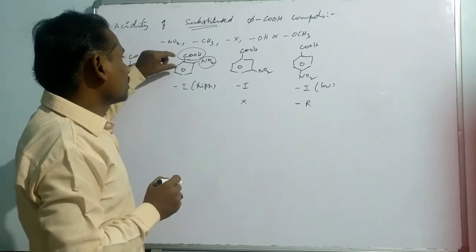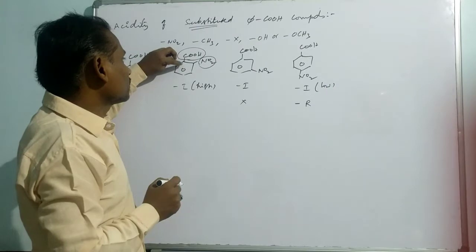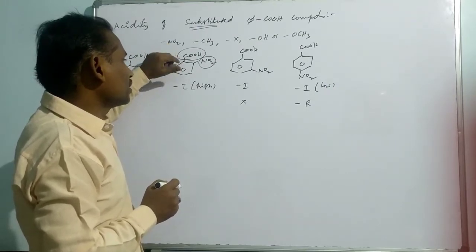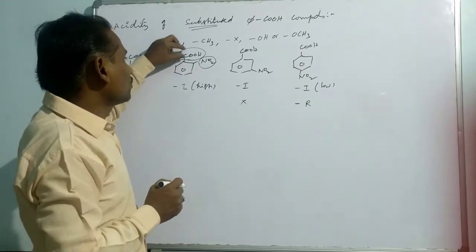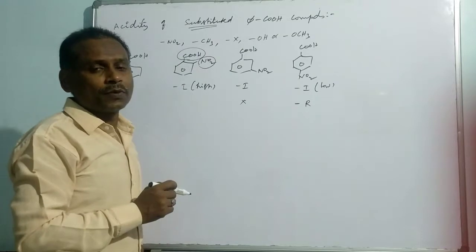That means there will be no more planarity of the group towards the benzene ring. Benzene ring is planar, and only when the COOH group is in plane with the benzene ring is conjugation possible.